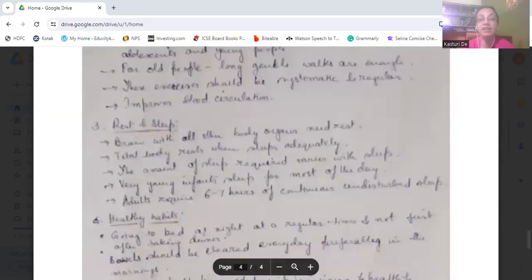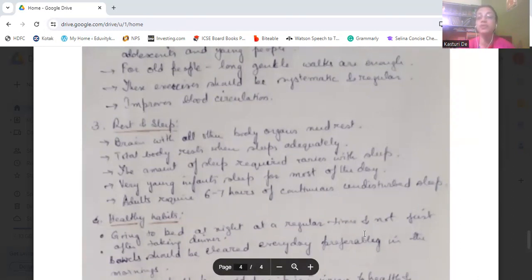Now, the rest and the sleep. That is very important. The brain, with all the body organs, they need a rest. So, total body rest. How can we get that total body rest? By sleep, adequate sleep.